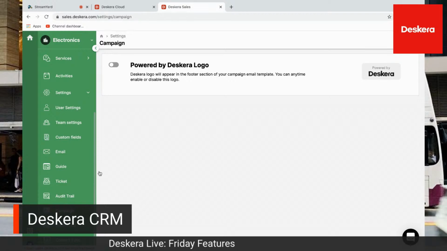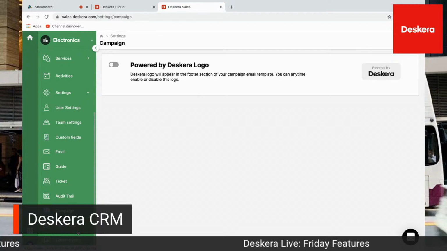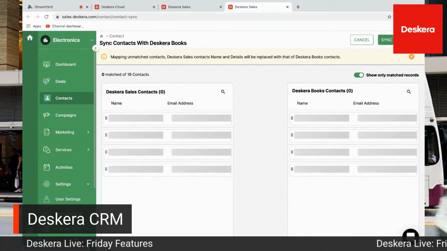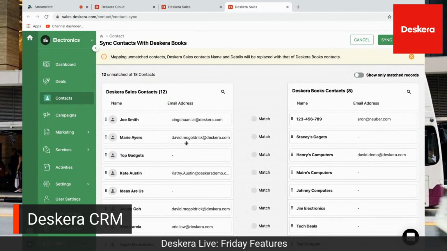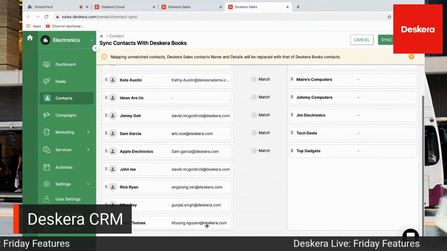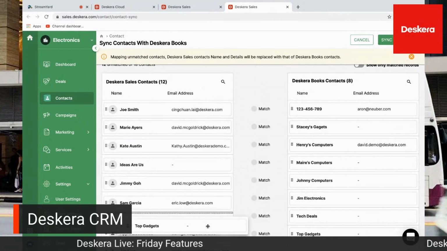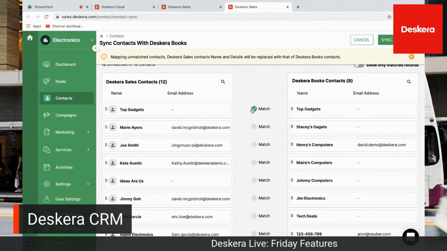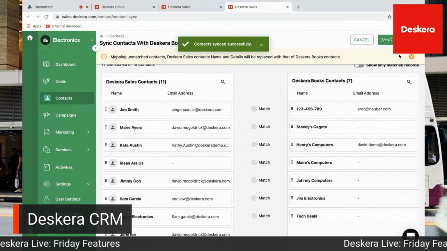Inside campaigns, this is where you can deactivate Powered by Deskera if you're required to, if you want to remove that. We have our import log, and we have our contact sync. So if you created contacts before the integration was there, you can go here, and I can show my matching records and non-matching records, and then I can drag and drop. So for example, maybe I want to see if any of these matches, like Top Gadgets. I can go down here and bring this on up. And I can match it, and I can sync the contact accordingly. Now they're synced and they're matched together.